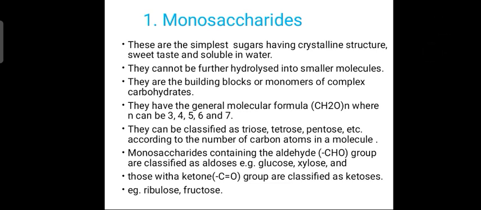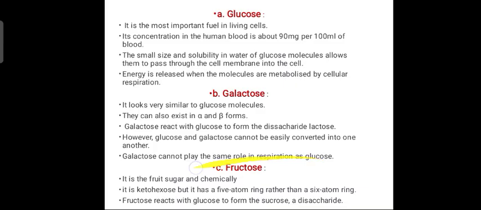So coming to the aldehyde, it consists of a CHO group, and the ketone consists of a C double bond O. An example of an aldehyde is glucose or glycose, and examples of the ketone group are ribulose and fructose. So these are the examples of monosaccharides. Now let us discuss glucose in detail.